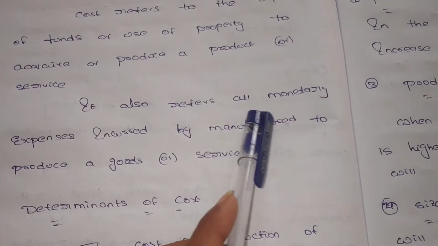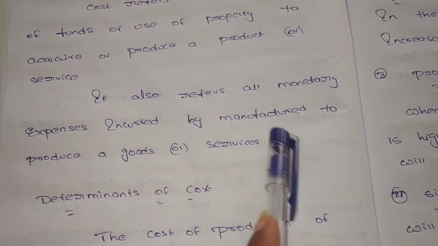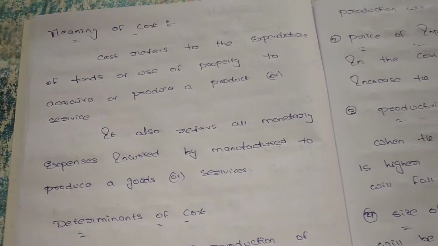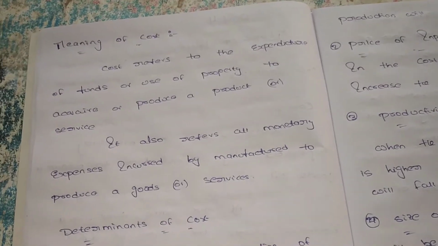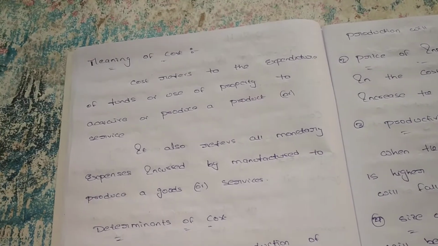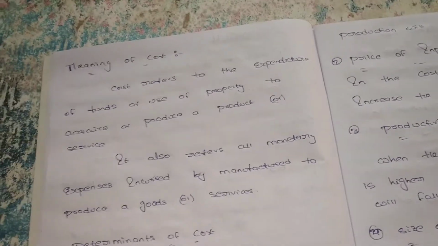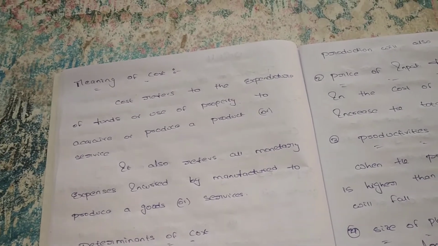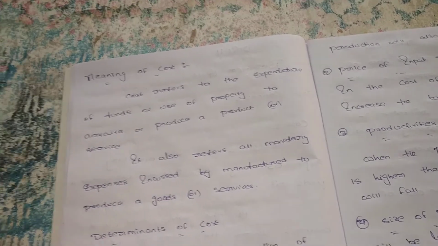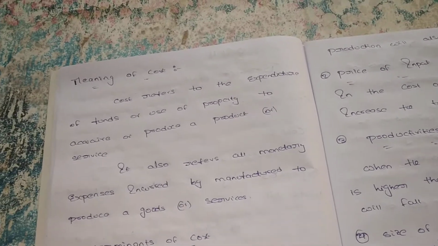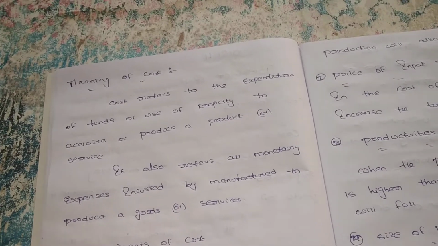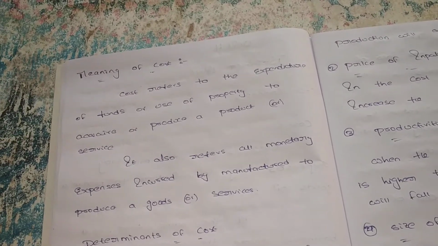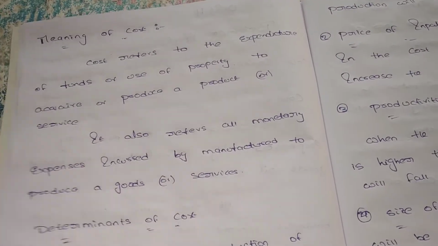It also refers to all monetary expenses incurred by the manufacturer to produce goods or services. Already we discussed, it is all monetary expenses. How much money we have spent for producing the particular product, we can say it is the cost. It includes direct cost and indirect cost. Direct cost means we can directly show it. Indirect cost means things like traveling expenses, packaging, labeling, advertising, selling and distribution. These are the indirect expenses. What are the direct expenses? They are the wages and purchase of raw material. These come under the direct expenses.